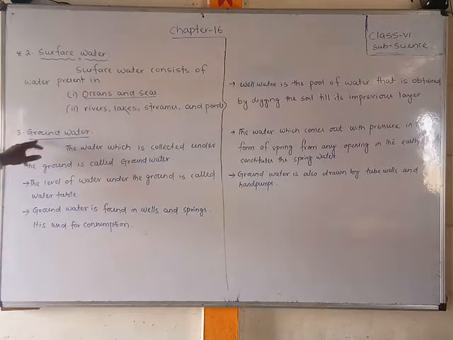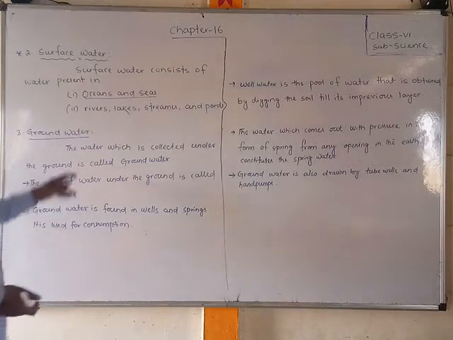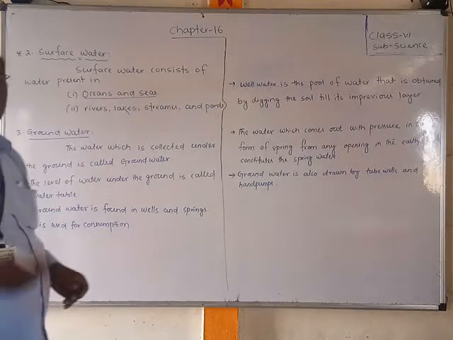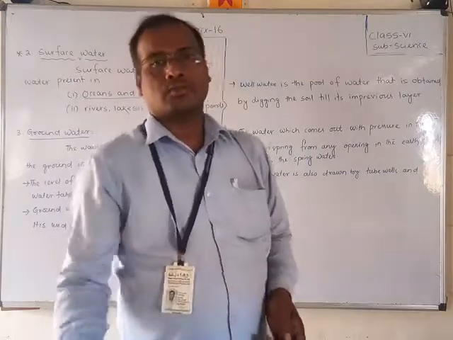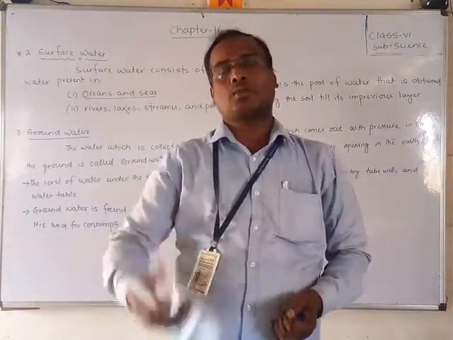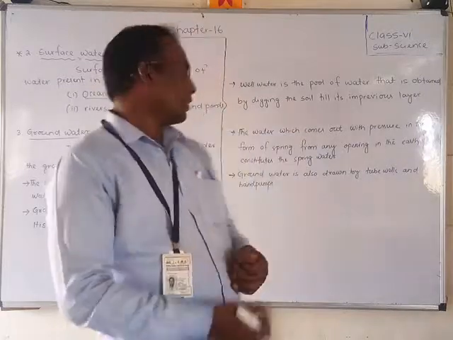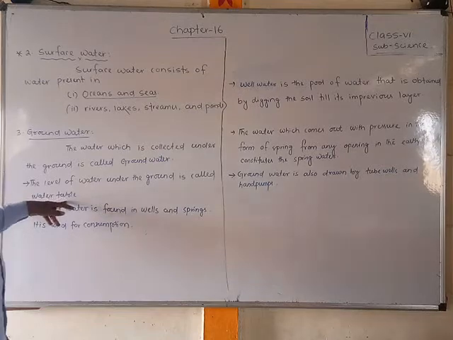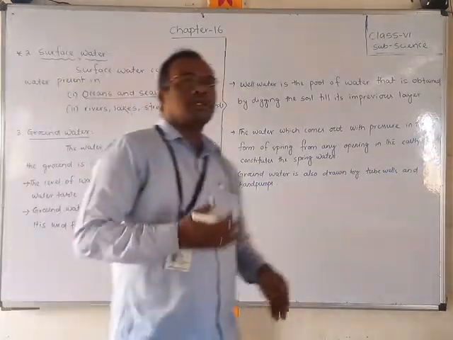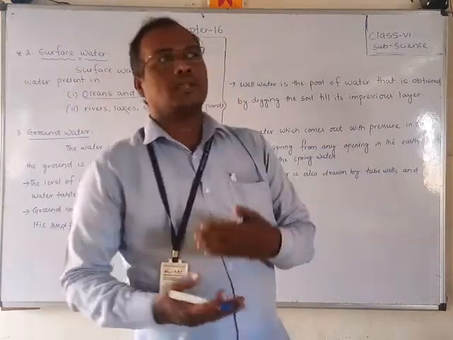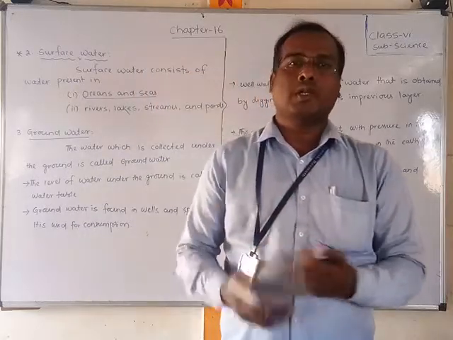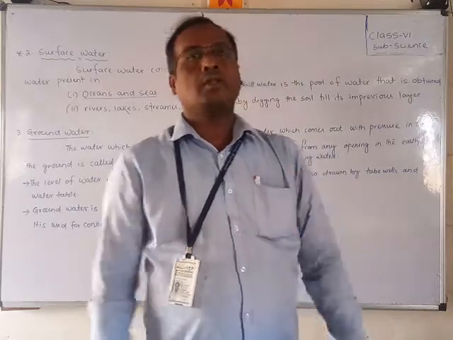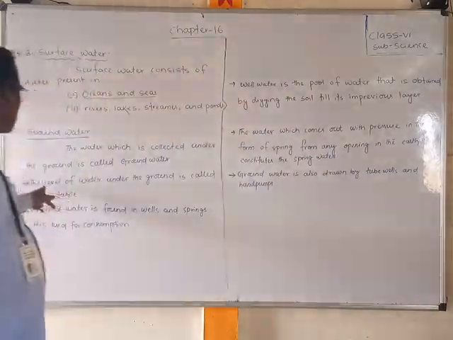Next we will discuss groundwater. The water which is collected under the ground is called groundwater. The level of water under the ground is the water table. You have seen that now the water table is very low. Water table means the layer where the water source is; you have to dig up to that, and then you will get the water. That is called the level of the water.